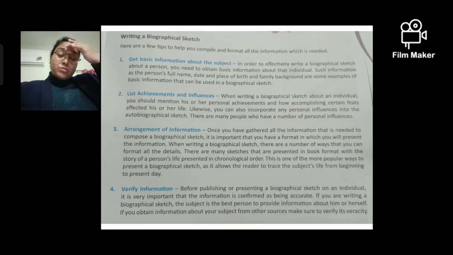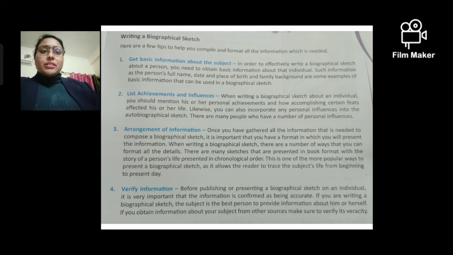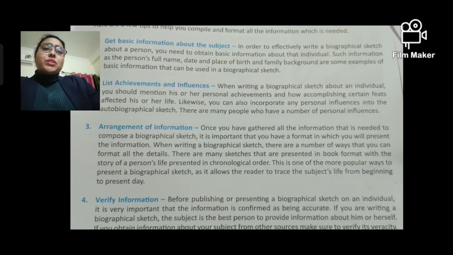Now we'll move to the next slide, and this is the portion of the chapter from your book. There are some points that you have to remember while writing a biography. The very first point is that you have to get the basic information about the subject. You can see over here, I'm just zooming in. What comes under the basic information? The person's full name, then date and place of birth, and family background.